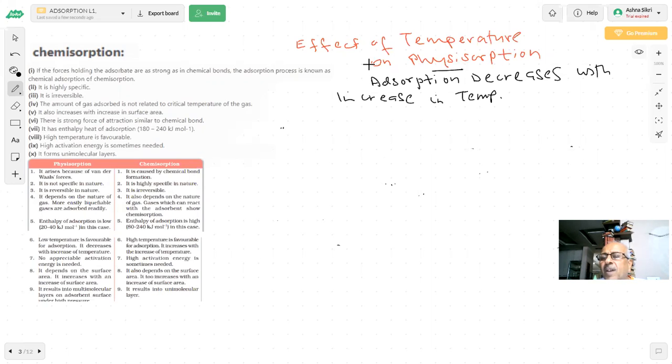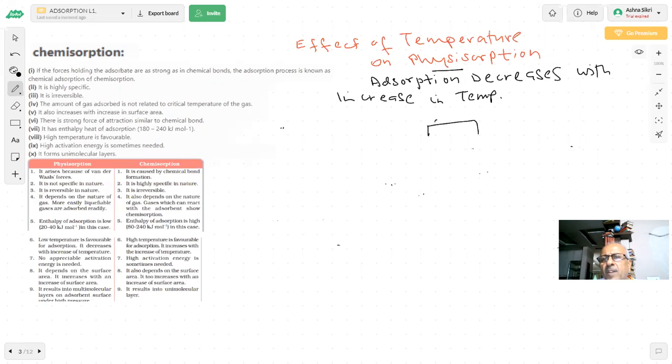Now what is the reason for that, students? Why should the adsorption decrease with the increase in temperature? Since the process is exothermic, according to Le Chatelier's principle, the molecules are on the surface, and if we give more heat, they will acquire more energy and will start desorbing.